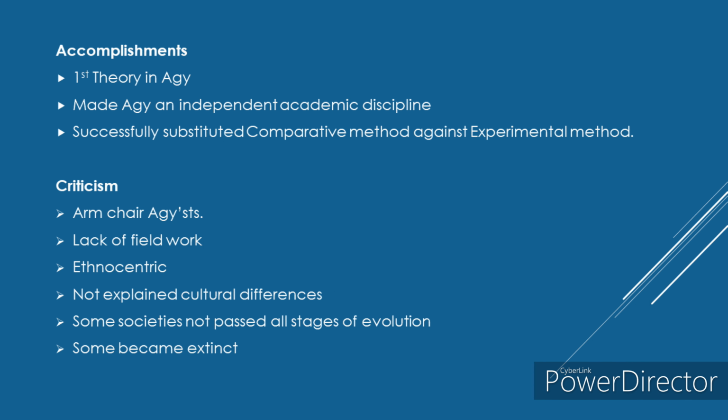We also discussed that they explained the cultural similarities across the globe, but they haven't explained the cultural differences. We have seen that they said culture evolves in a unilinear way. There is no regression, meaning it should go further. It evolves in a bigger way, but some cultures became extinct, and some did not pass through all the levels. Some skipped levels, and some directly jumped into higher cultures. They haven't explained why this is.